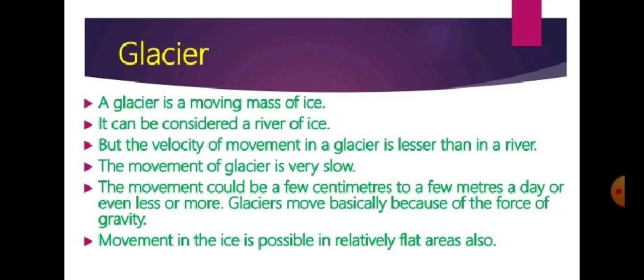but it is just the opposite of the river. A river somewhere moves very fast, somewhere very slow. But glaciers move very slowly. Sometimes its movement is about a few centimeters to a few meters, so its speed is very slow. Sometimes it moves more in a day, and sometimes it does not move. So that is why a glacier is a movement of ice, but not the same as rivers.